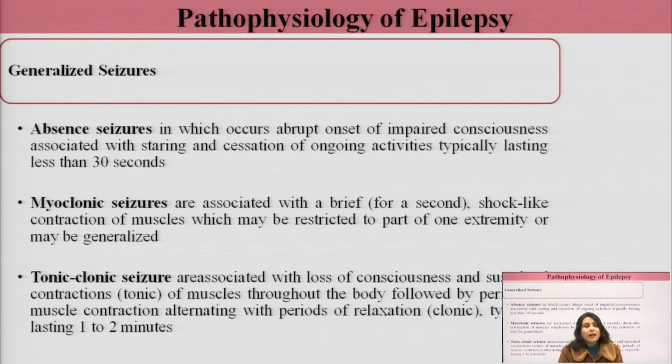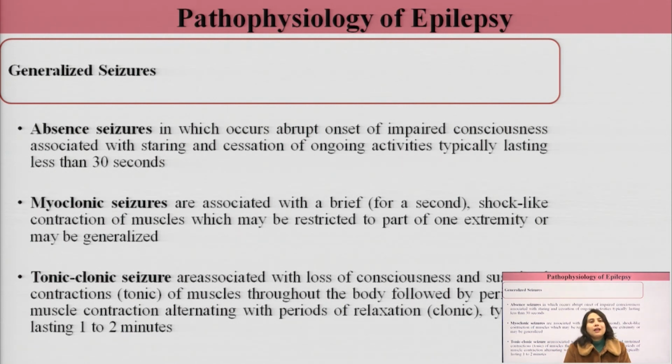Moving ahead to the generalized seizures. Generalized seizures can be classified as absence seizures, myoclonic seizures and tonic-clonic seizures. Absence seizures, as the name suggests, involve abrupt onset of impaired consciousness associated with staring and cessation of ongoing activities, typically lasting less than 30 seconds.